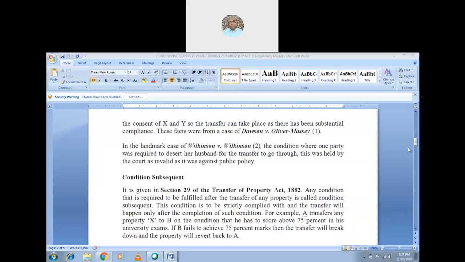Anyone unmute and give the answer to my question, which is on the screen. That is in the landmark case of Wilkinson versus Wilkinson. I am sure that you could see it and you could read it. Yes, yes, sir. Can anyone read?